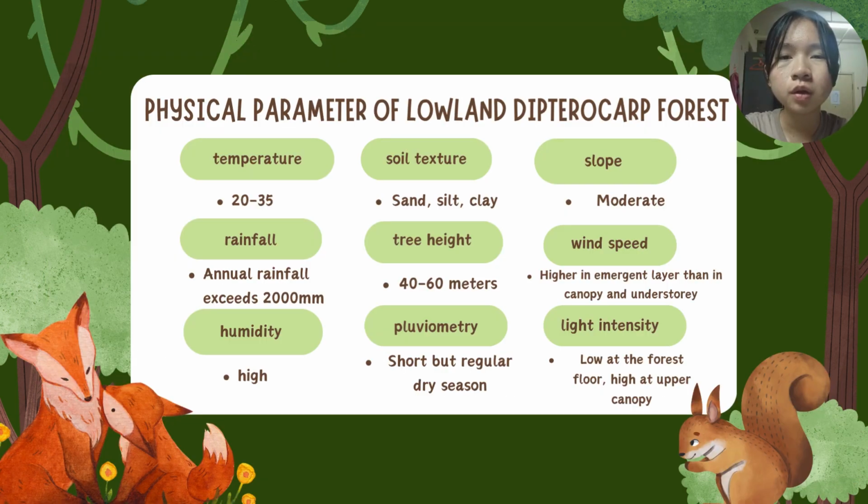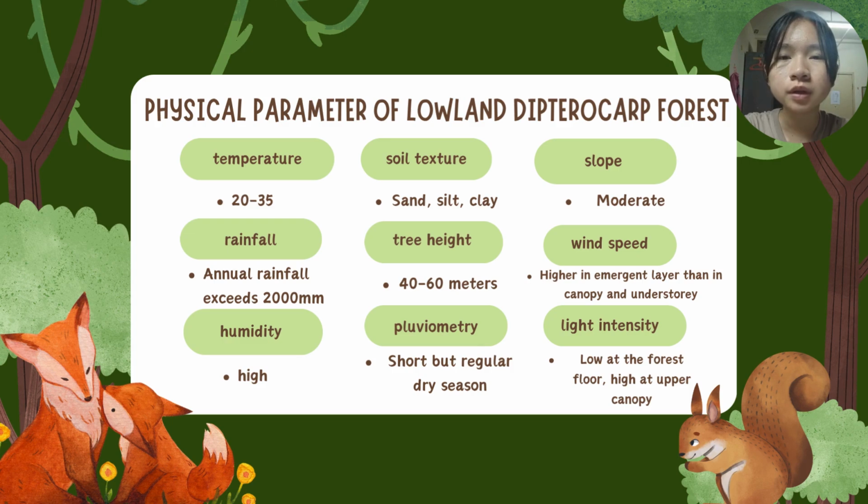Today I would like to talk about the physical parameters of the lowland Dipterocarp forest. The physical parameters of the lowland Dipterocarp forest consist of temperature, rainfall, humidity, soil texture, tree height, pluviometry, slope, wind speed, and light intensity.